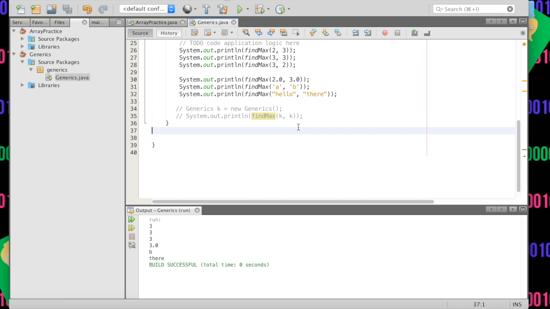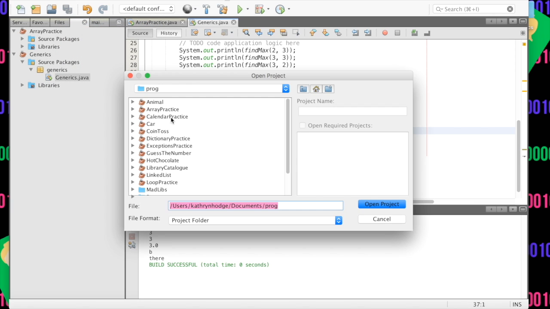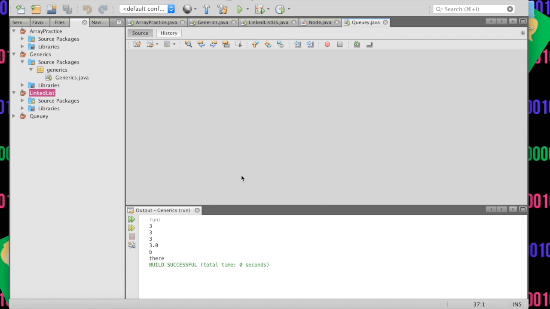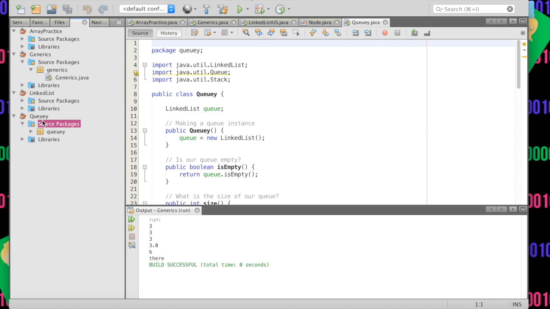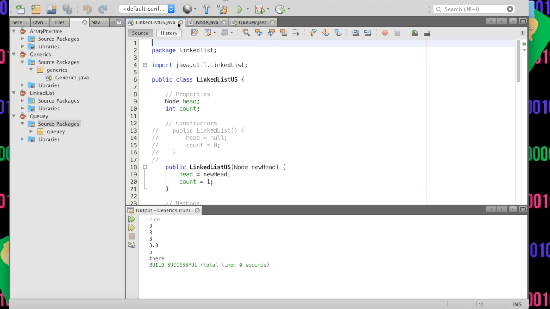Now, not only can we make generic methods, but we can also make generic classes. We are going to go back to some of our older programs and make our queues and our lists generic and allow them to hold any data type with generics, which we couldn't do before. So we'll go ahead and go to open project here and we're going to open two different projects, our linked list and our queue. We're going to start off with our queue, but then we'll go to our linked list and do some work there.